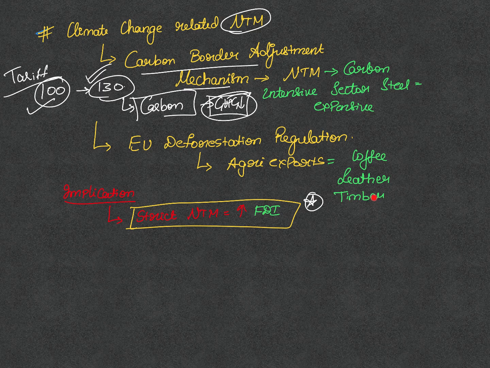What is the immediate impact? Indian MSMEs do not have the infrastructure to meet these stringent norms, and this will disrupt the trade flow. Because of this trend, CBAM makes exports to the EU more expensive, so companies are choosing to invest inside the EU instead, and therefore FDI is increasing there.